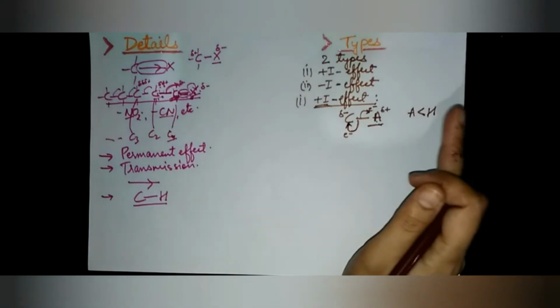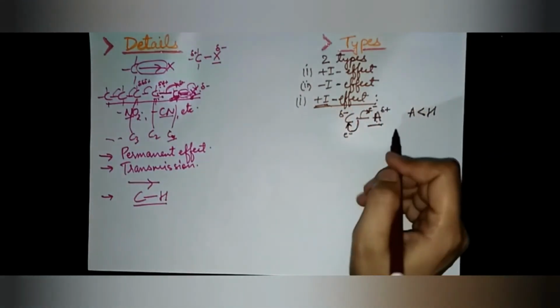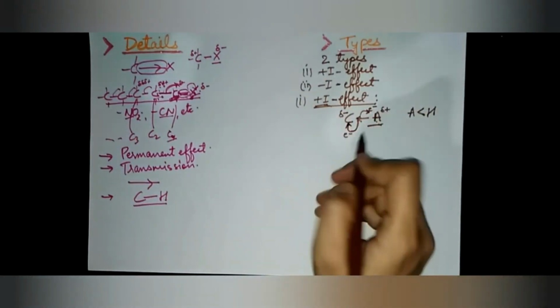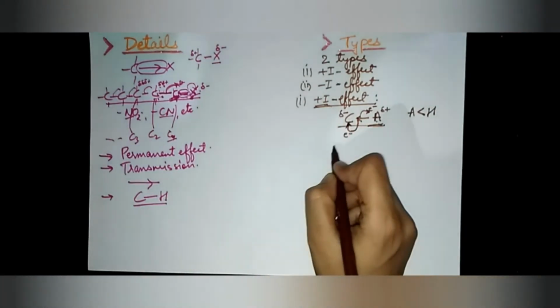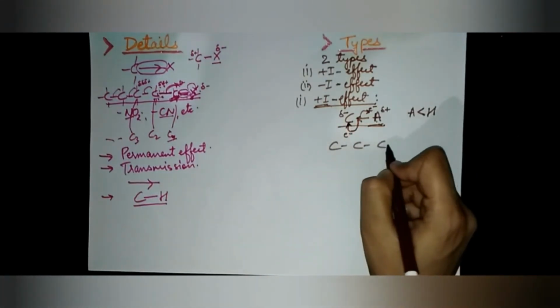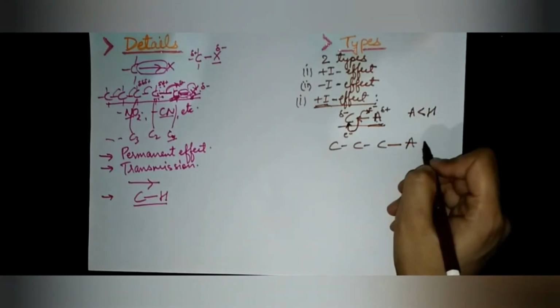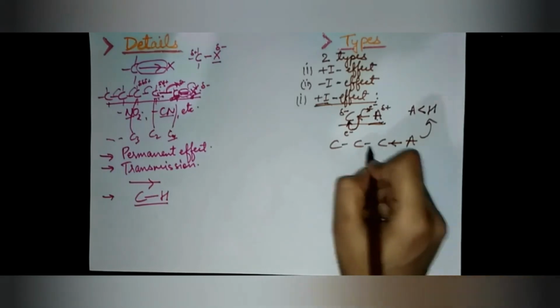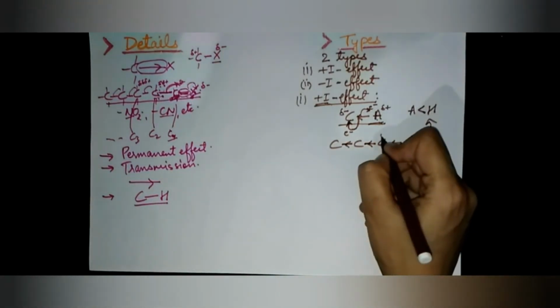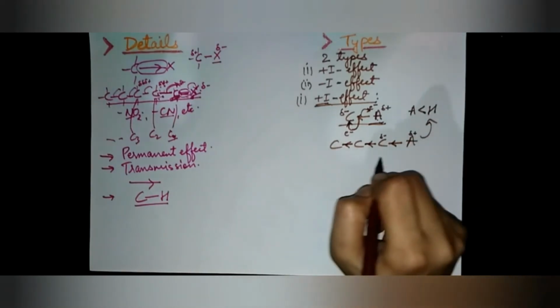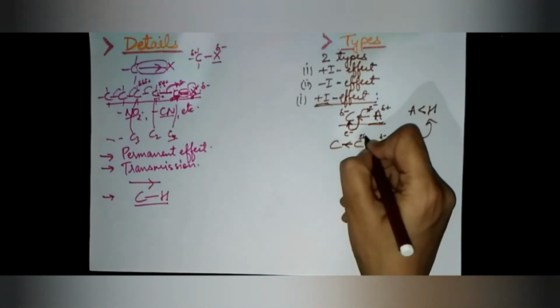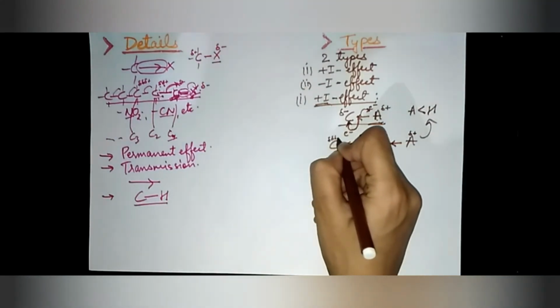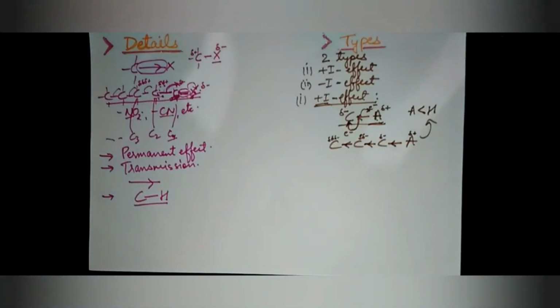Here the sigma electrons are displaced away from the substituent. As you have seen, suppose we have taken a carbon chain and A is attached. A has less attracting power than hydrogen, so the electron displacement will take place in this way, with delta negative and delta positive, and thus delta two negative, delta three negative.